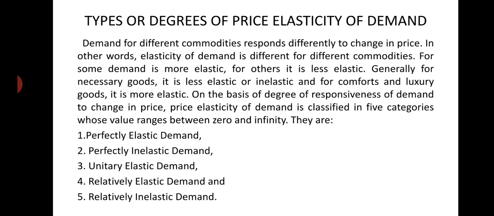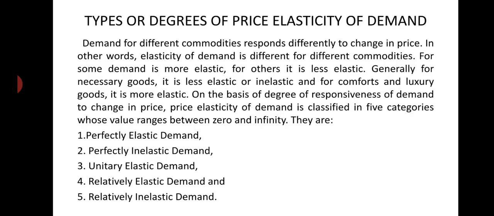On the basis of the nature of commodities, we all know that there are three types of goods: necessaries, comforts, and luxuries. Necessaries are those which are highly essential, without which man cannot live in society. So they are the very urgent ones.